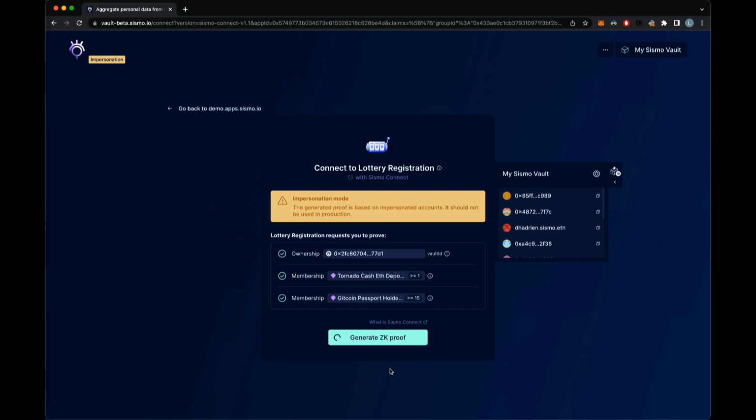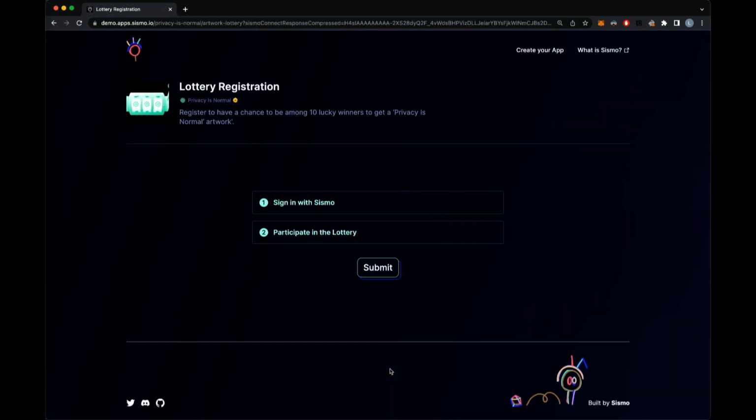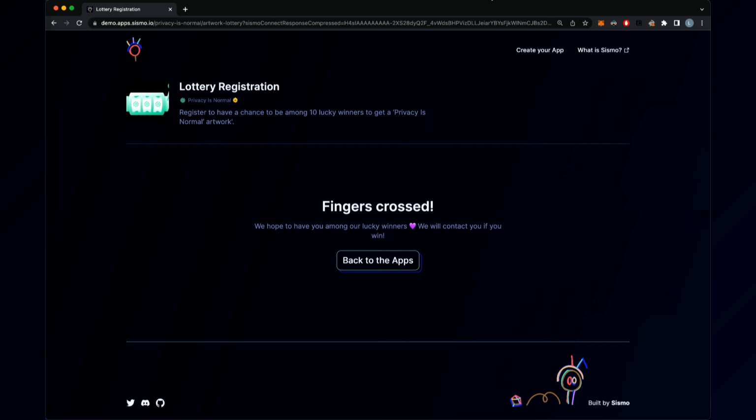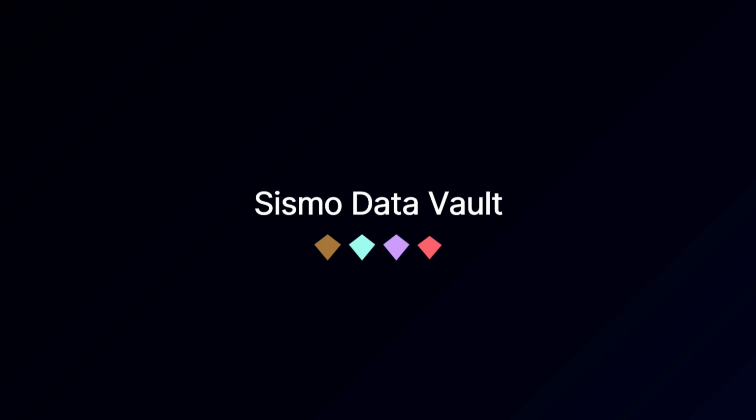You generate your ZK proof in the browser, and it all happens in the browser only. This ZK proof is sent back to the application, which can verify it. This verification can happen off-chain, in the backend on a server, or on-chain. We have a Solidity library to verify it. That was a bit fast, sorry. So that's how it works, and you can try it by going to apps.sismo.io.